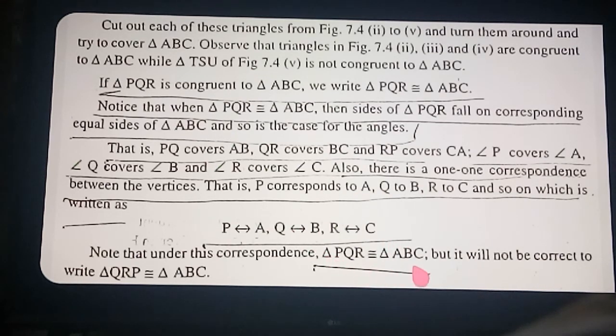Triangle PQR is congruent to triangle ABC. Clear? Its corresponding angles: angle P and angle A, angle Q and angle B, angle R and angle C are the corresponding angles. Which are the corresponding sides? PQ and AB, QR and BC, and PR and AC are the corresponding sides.